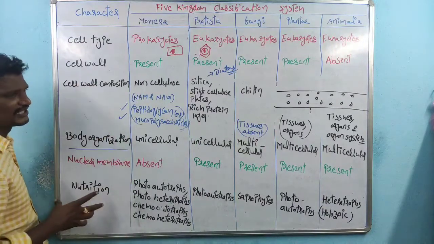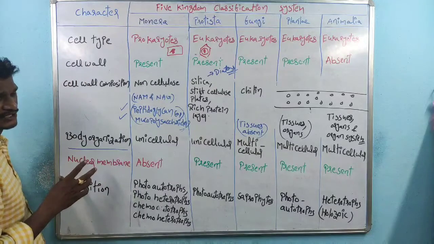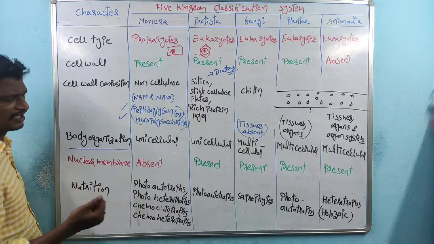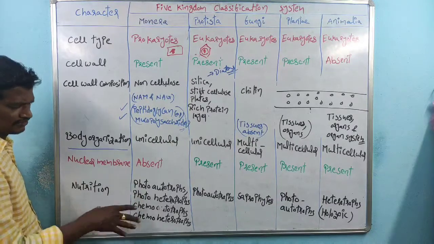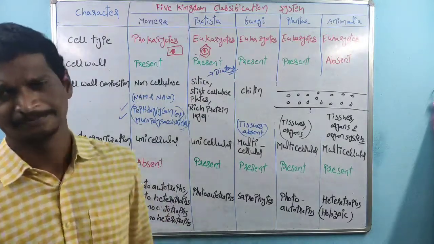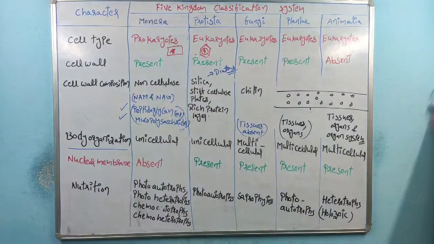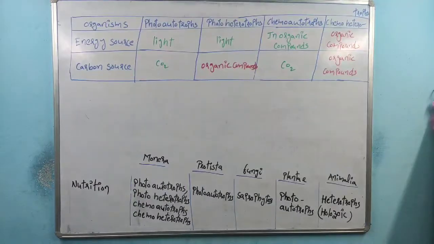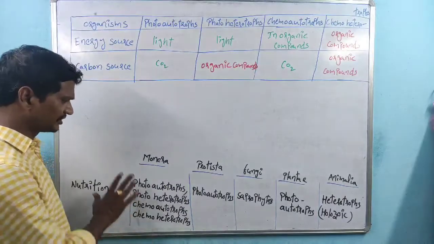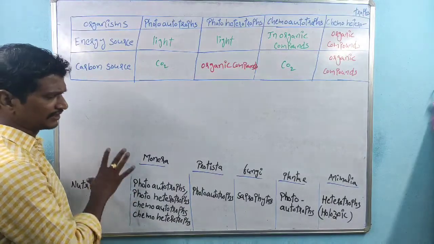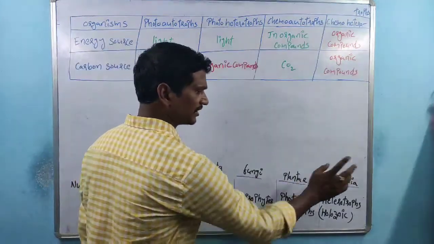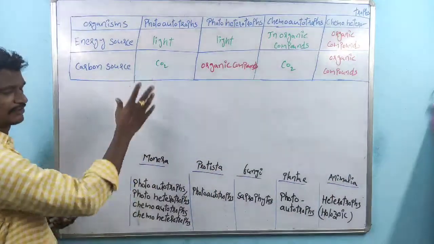Basically, based on these five characters, the five kingdom classification system classifies the organisms. So the last one, nutrition. I will explain nutrition one by one, right? Based on nutrition, all organisms are classified. This is the fifth character within the five kingdom classification system. So Monera, Protista, Fungi, Plantae, Animalia, right? This is the separate table.